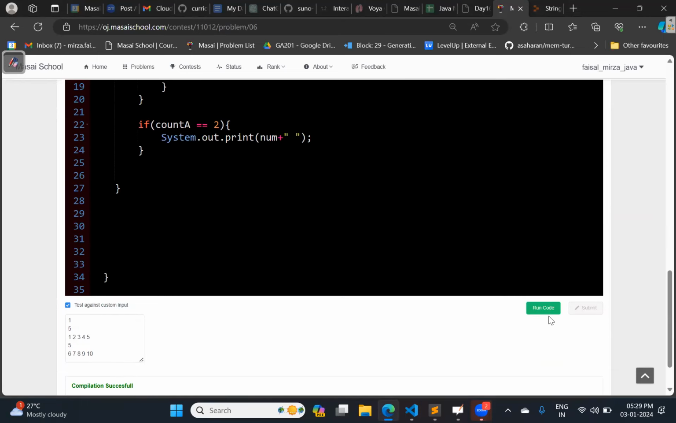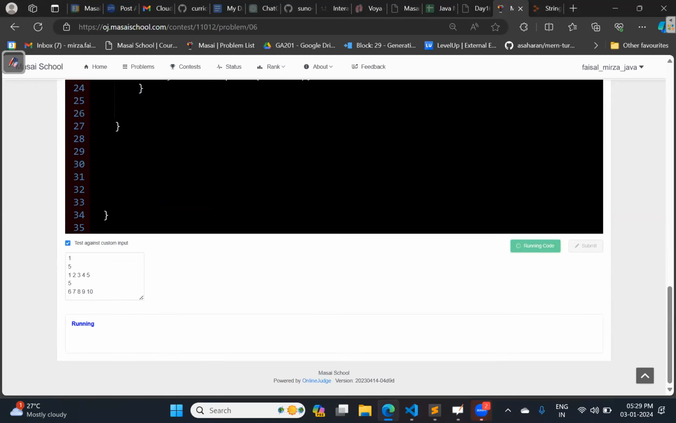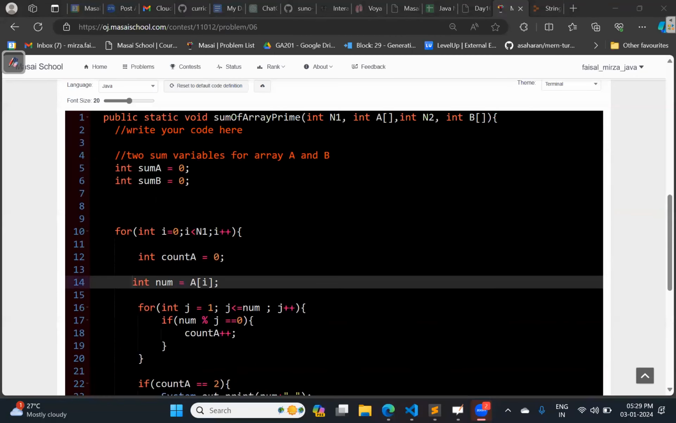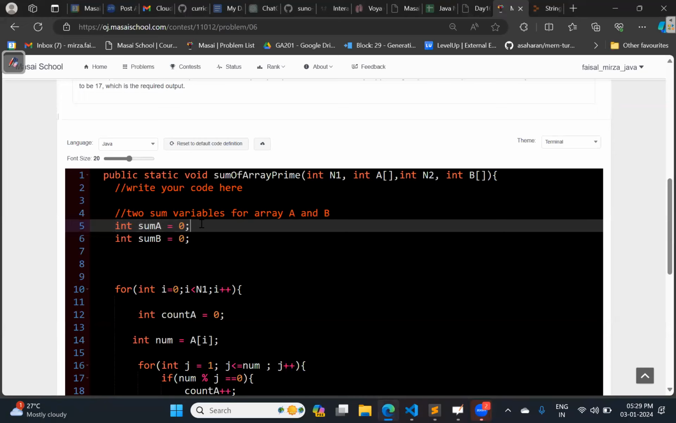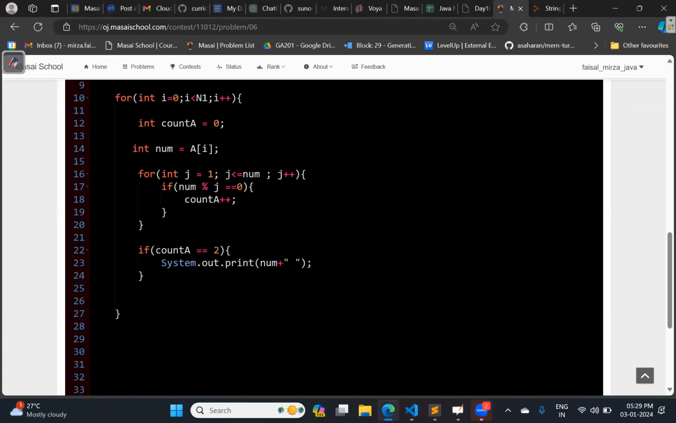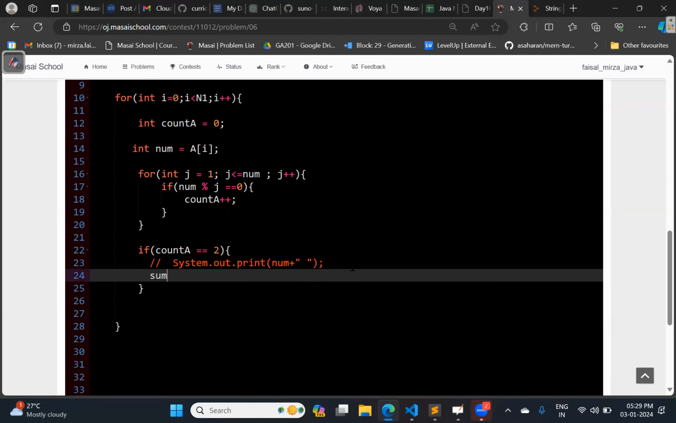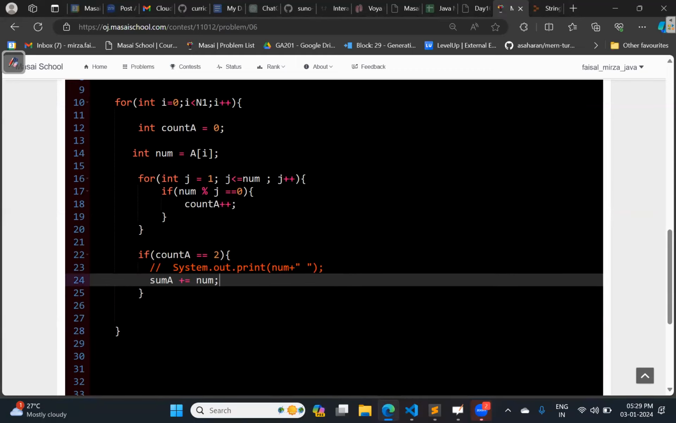Okay, let us try to run this. Now, are you getting all the prime numbers? Yes, sir. After that, you just need to do the sum of these prime numbers. I have already given the variable. Now sum of A plus equals to num you need to do. So you will get all the prime numbers from array 1.